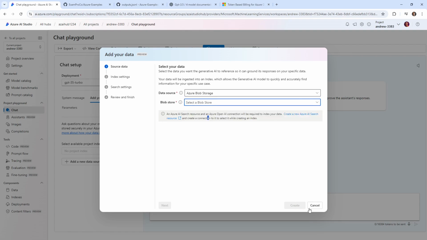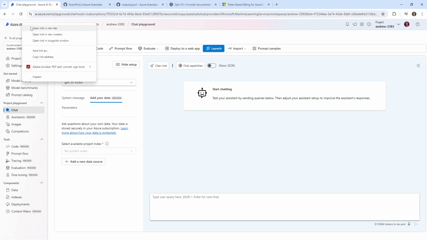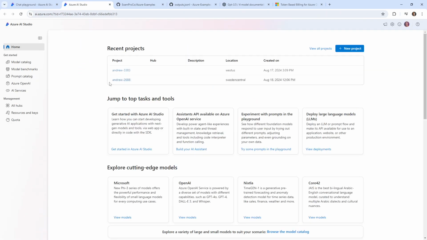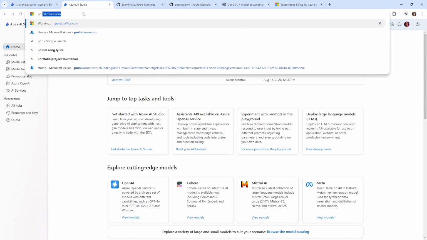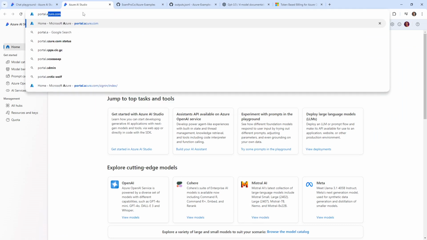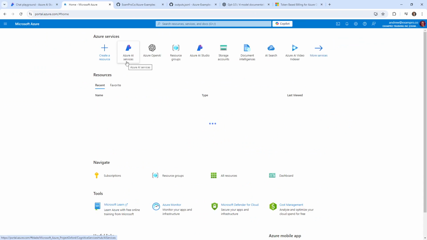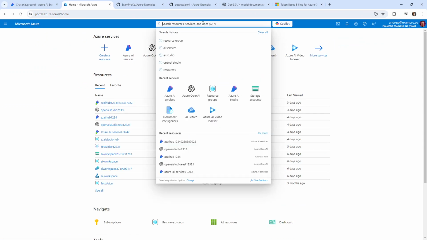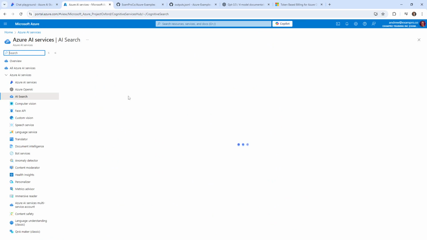Yeah, so I guess we're gonna have to create it anyway. When I did this before, I was able to create Azure AI Search through the UI, but I can't seem to remember how. So we'll just manually go create one. We'll go over to portal.azure.com, and we'll go over to AI Search.